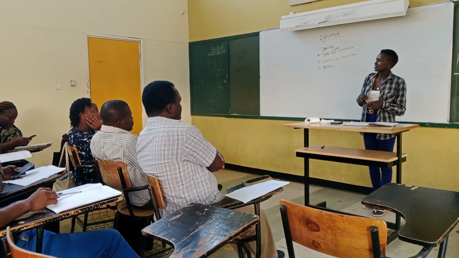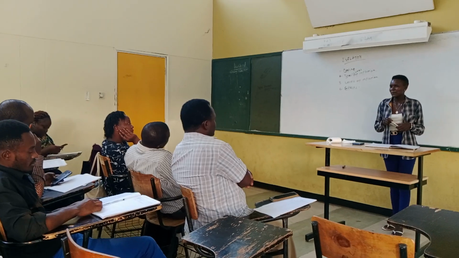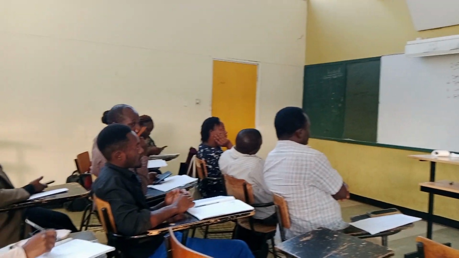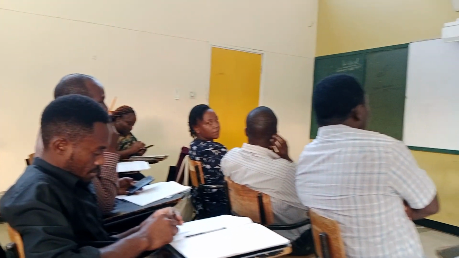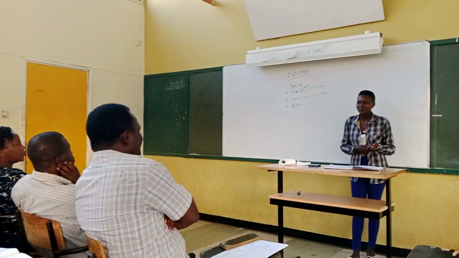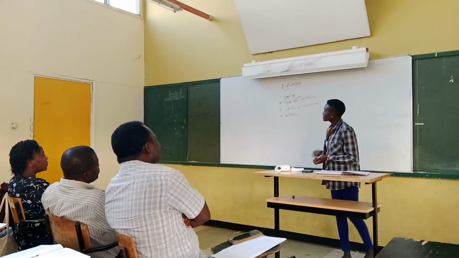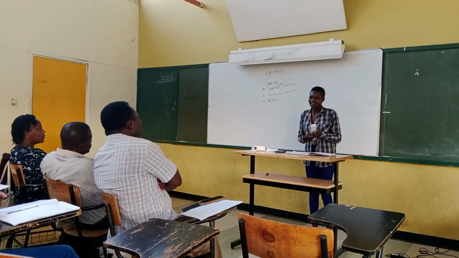Who else can try? Yes? Just try. This is the rate at which the purchasing power of a currency declines. That is good. Clap for her. Imagine it's a new topic and she has tried. That is good.